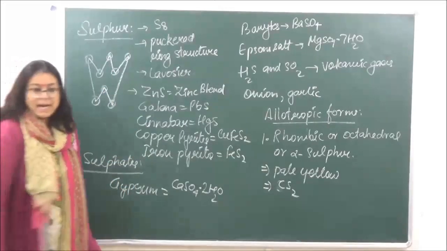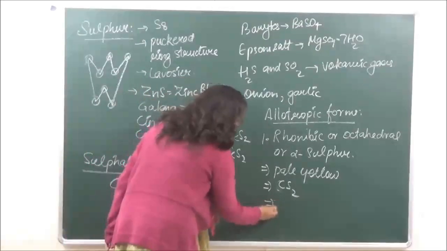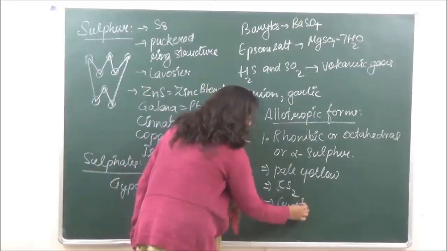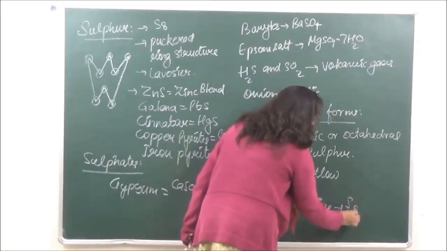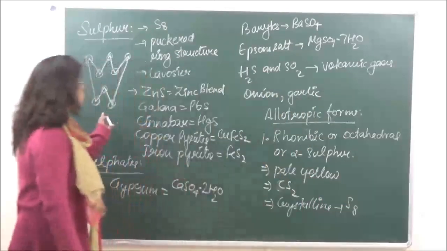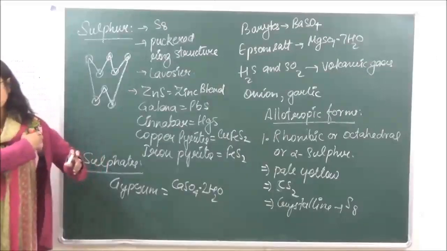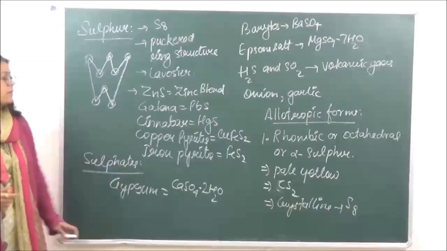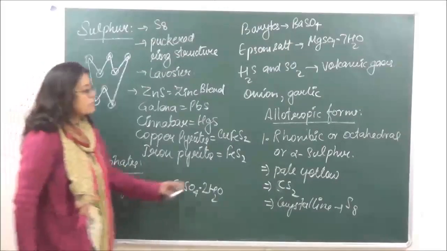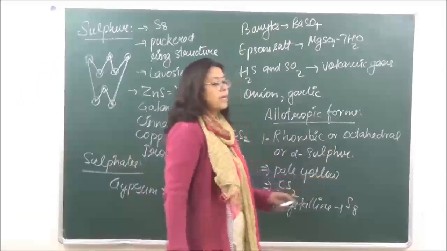It is the crystalline form of sulfur and consists of S8 units, as I have drawn over here, which are packed together in an octahedral shape. That is the reason why we are giving the name octahedral.